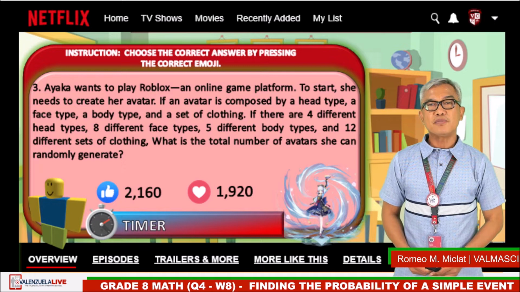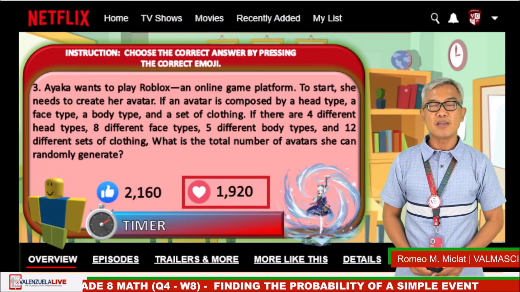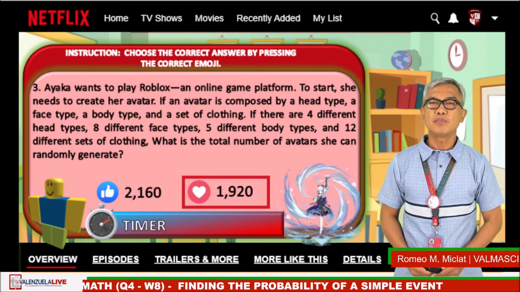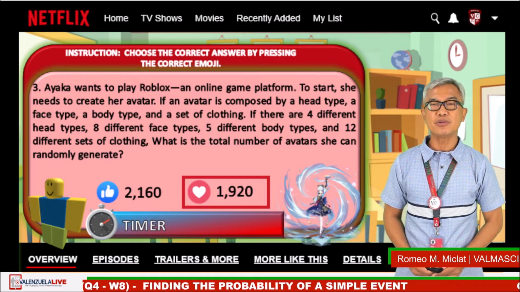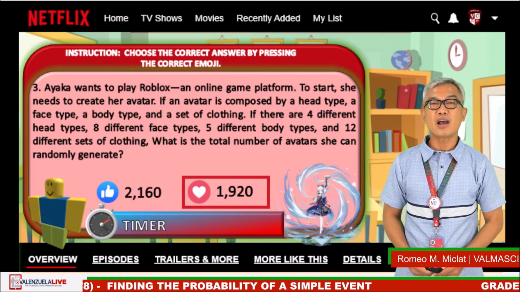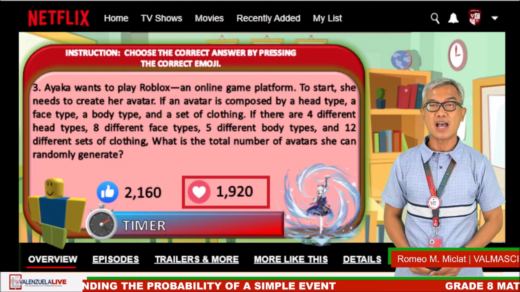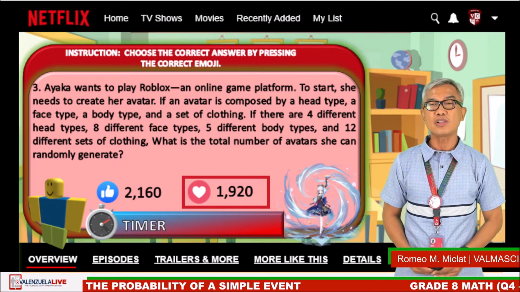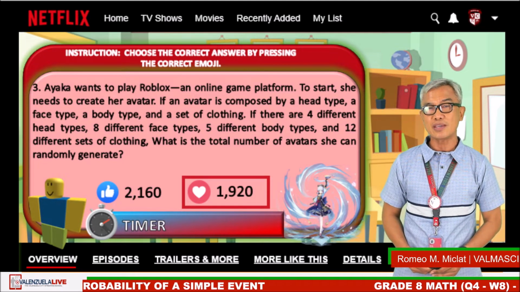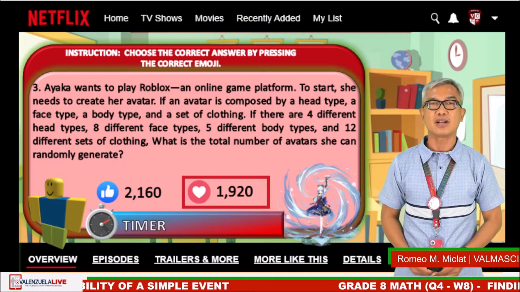Okay, time is up. The correct answer is the heart emoji. By multiplication principle of counting, there are 4 times 8 times 5 times 12, which is equal to 1920 ways to generate an avatar.